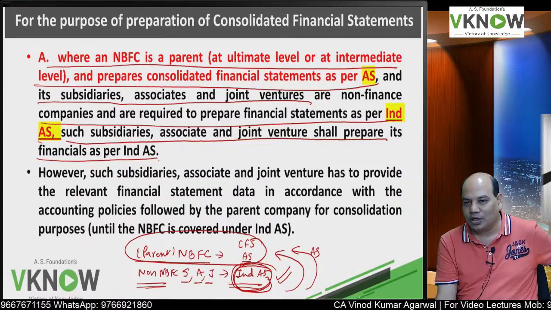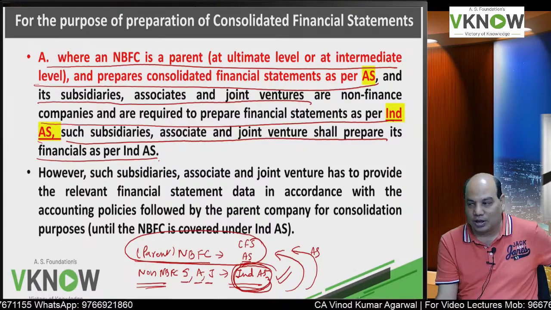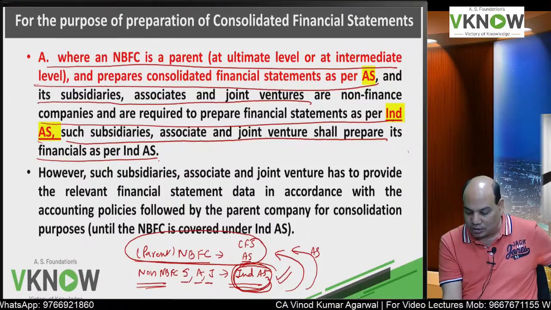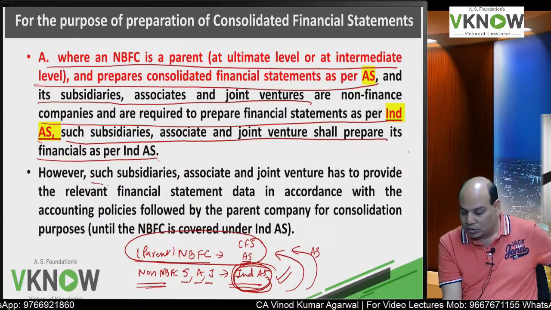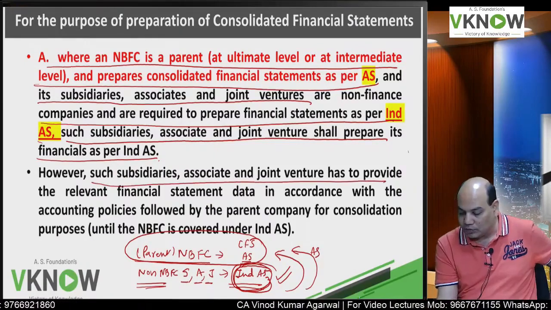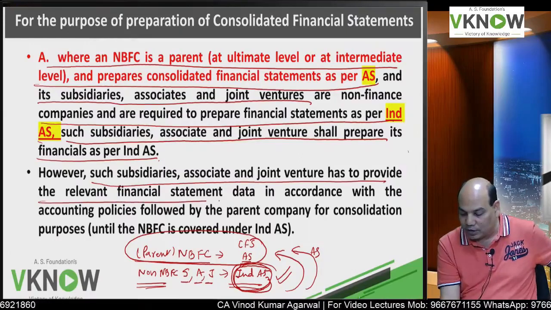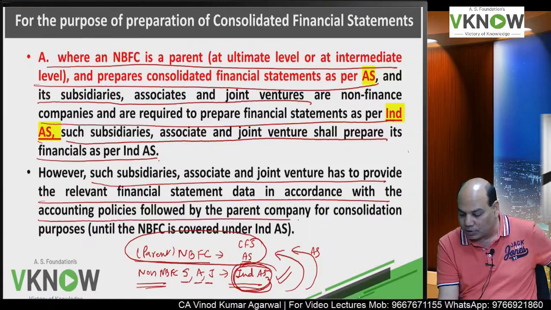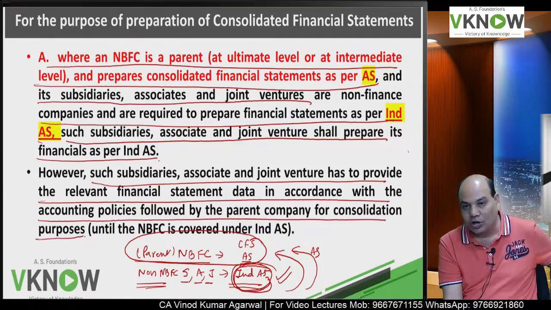NBFC can't follow Ind AS unless it falls under the roadmap. So the clarification is that such subsidiary, associate, joint venture has to provide the relevant financial data in accordance with the accounting policy followed by the parent company for consolidation purpose.